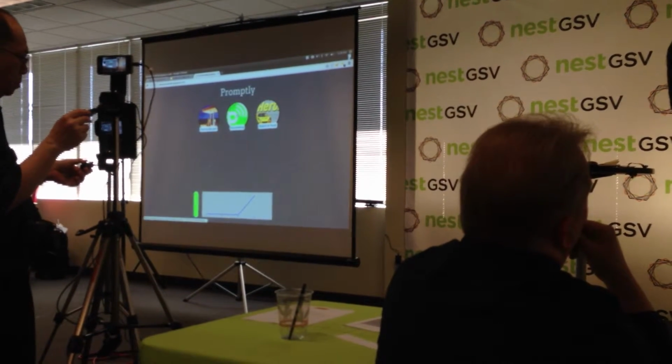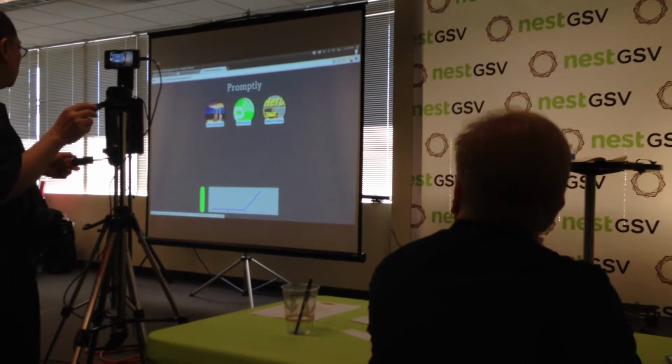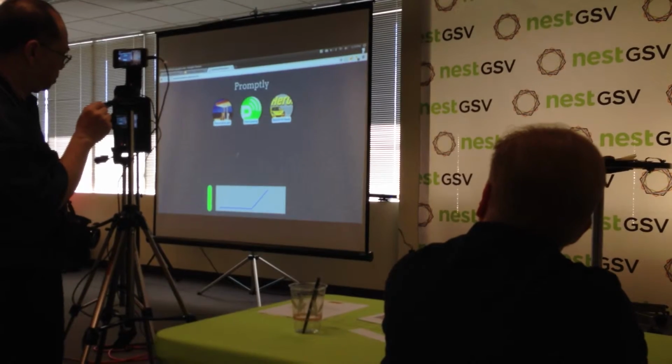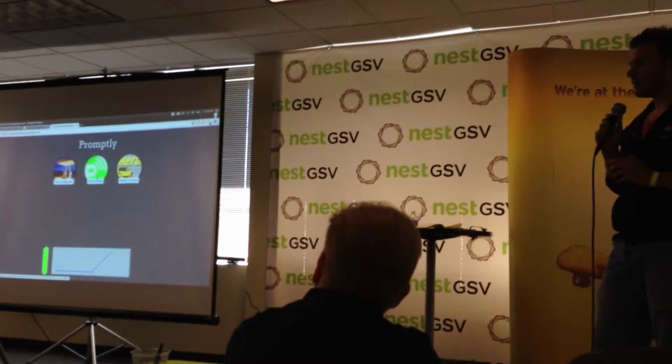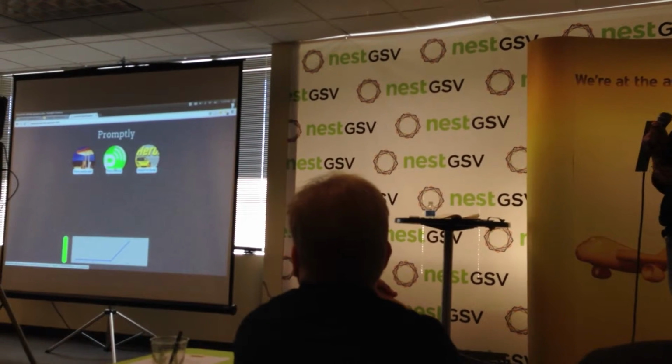Okay, here. So here's the Promptly app. It looks a little bit different on a desktop. But what we have here is what you would have on your phone as you're driving. And we've hooked this up with Elio. It's actually super powerful. We take the data that comes in, and we start to make certain predictions.